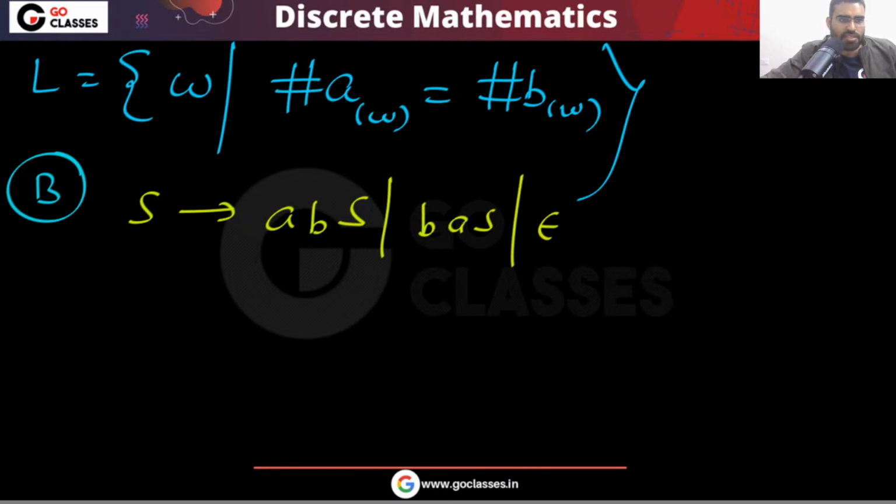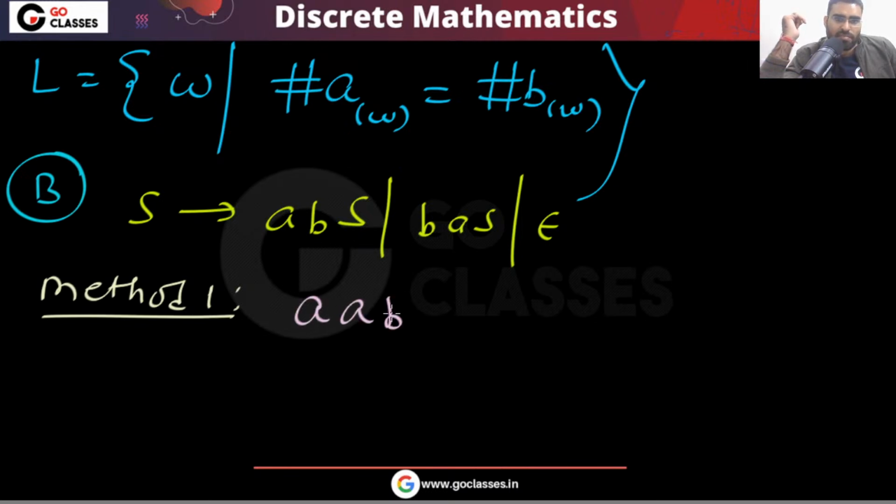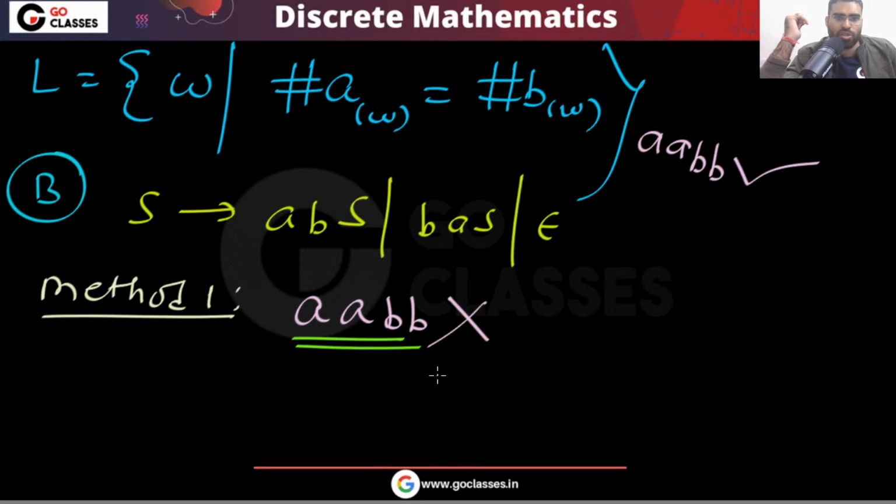This is also not the answer. Why? What is the reason? The reason is very simple. Because you cannot generate this type of string. But you should be able to generate it, right? This belongs to the language.